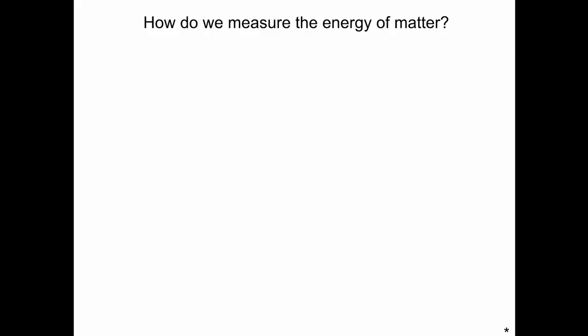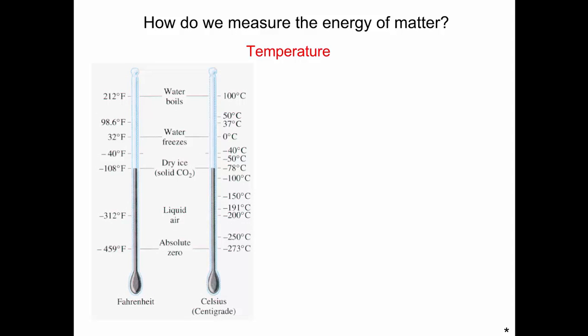So how do we measure the energy of matter? Again, we use temperature. Typically, you'll see a thermometer. We use the Celsius scale. Water boils at 100 degrees Celsius. In Fahrenheit, that's 212 degrees. Water freezes at 32 degrees Fahrenheit, or 0 degrees Celsius.